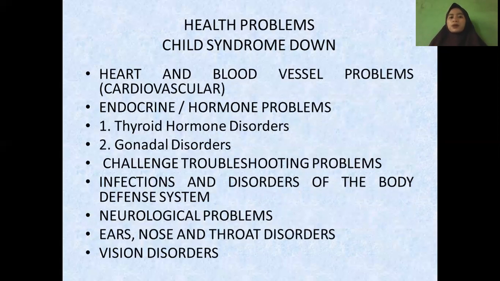Next is health problems of children with Down syndrome. The first is heart and blood vessel problems, or cardiovascular. The second is endocrine or hormone problems. The first is thyroid hormone disorder, gonadal disorder, and troublesome sorting problems, infection and disorder of the body defense system, neurological problems, ears, nose, and throat disorders, vision disorders.